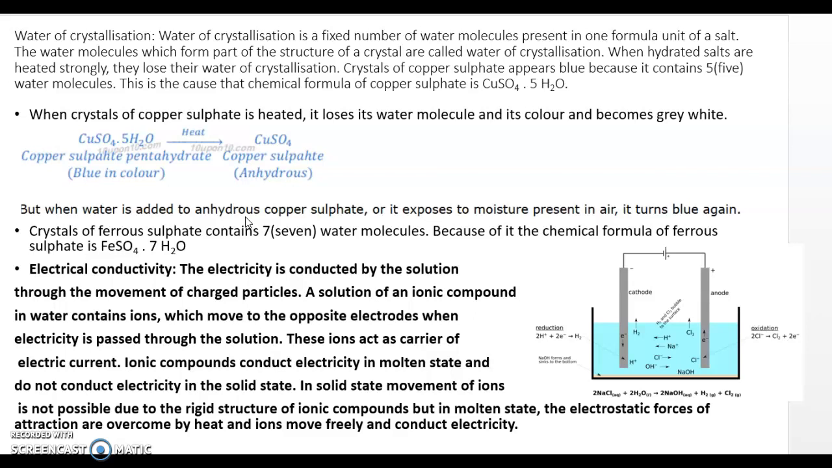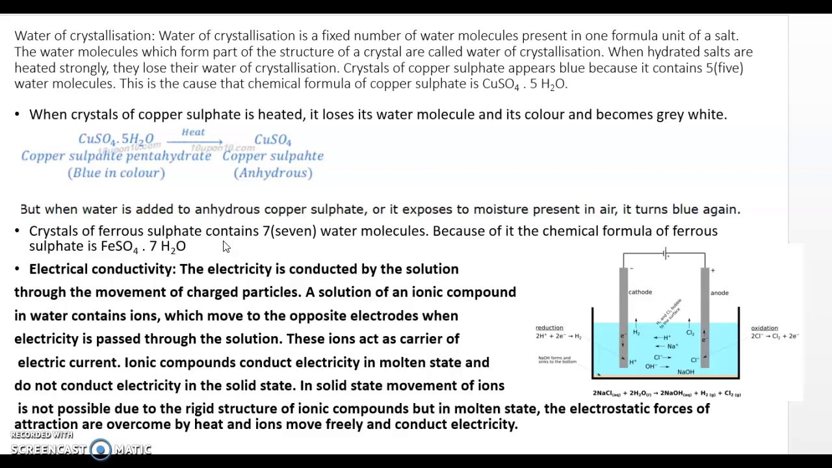Next is electrical conductivity. Electrical conductivity means it conducts electric current. Which substances conduct electric current? Acids, bases and salts. Why? Because these are ionic compounds. Whereas if you take sugar or urea, it will not conduct electric current because they are not ionic compounds.